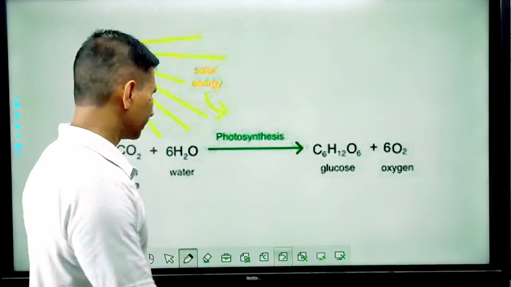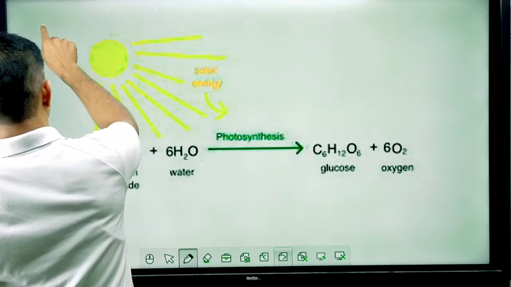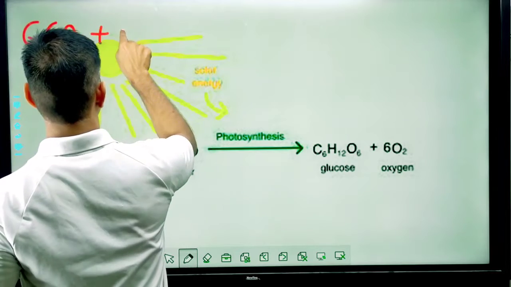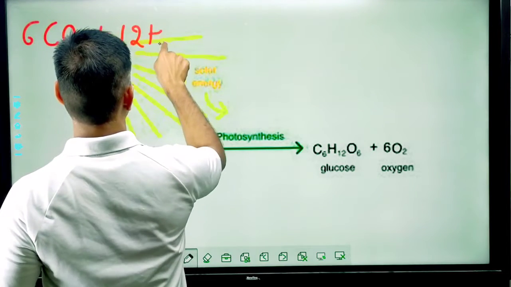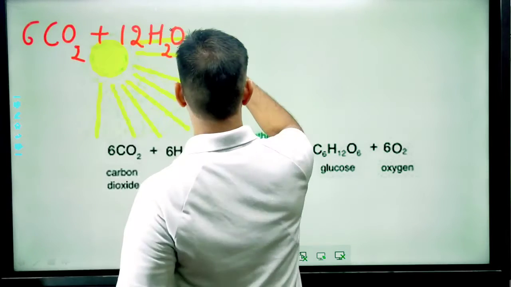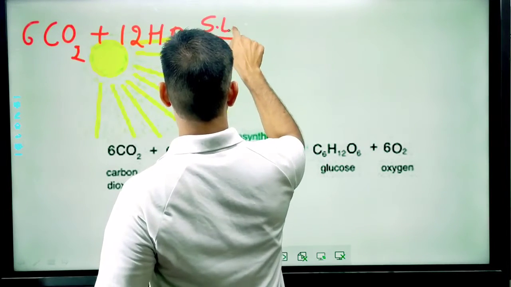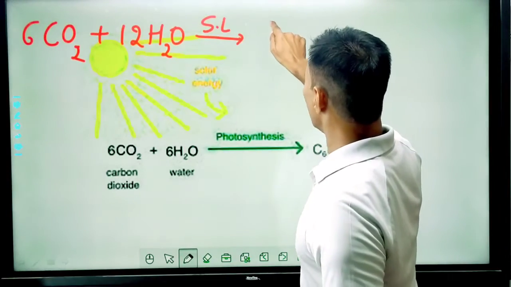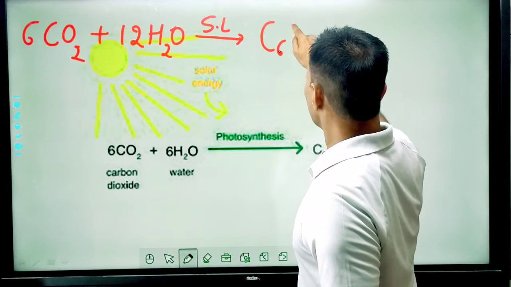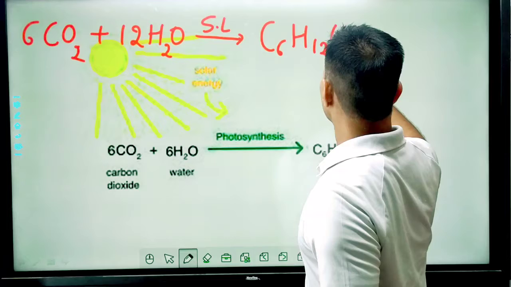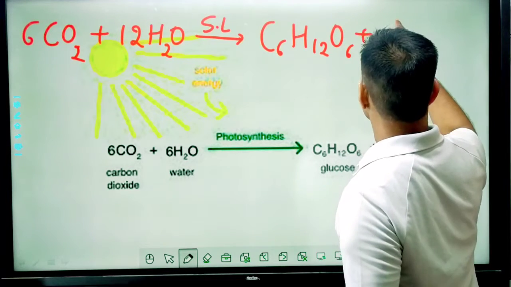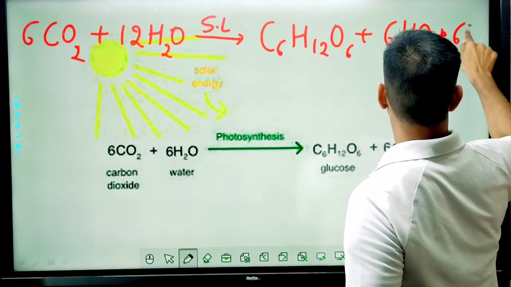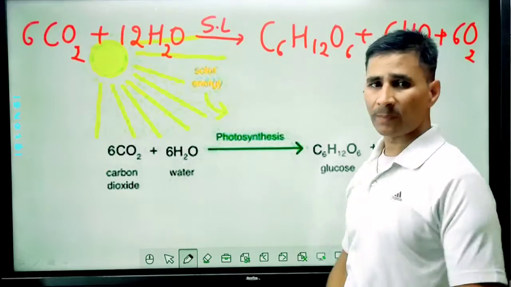The chemical reaction: this is 6 molecules of CO2 and 12 molecules of H2O, in the presence of sunlight, react and produce carbohydrate, water, and finally 6 molecules of oxygen as a byproduct.